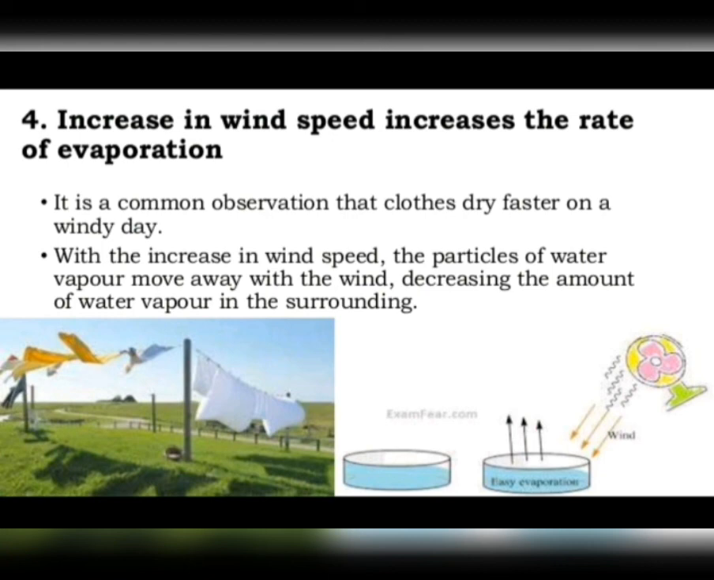Okay, so this was all about evaporation and the factors upon which evaporation depends.